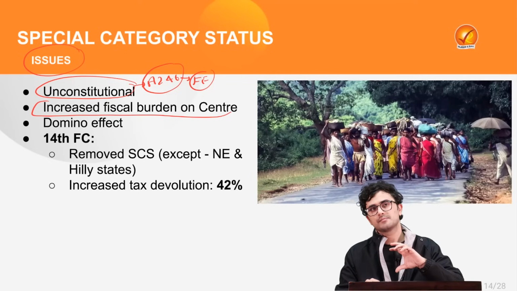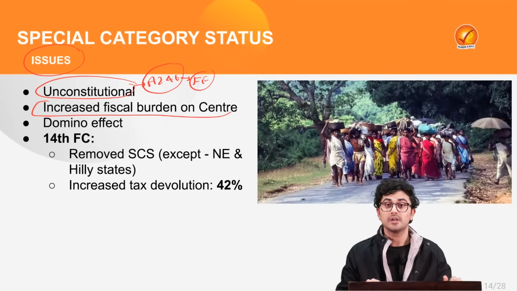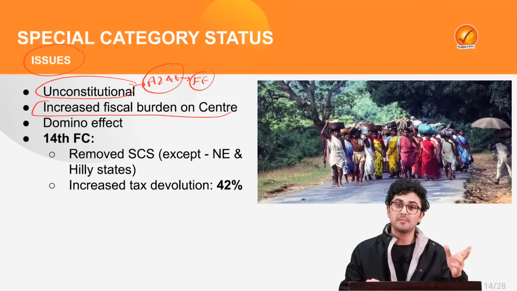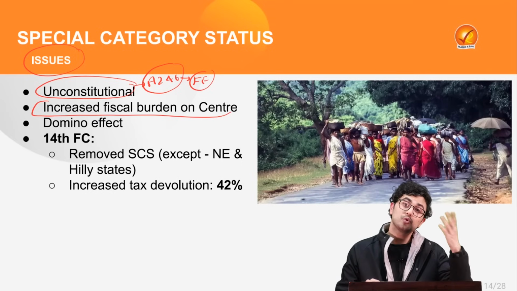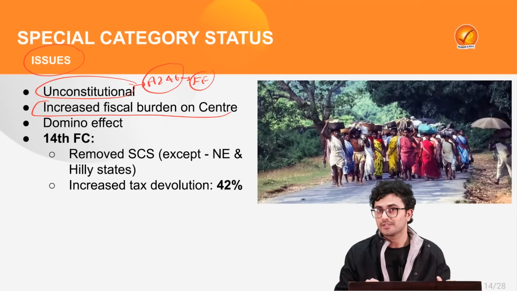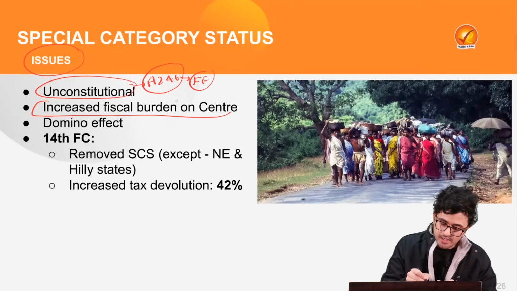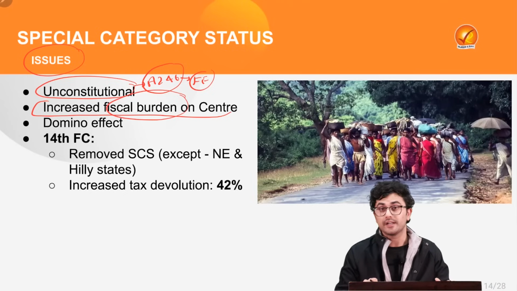Also, as we saw, when we discussed the centrally sponsored scheme, the share of the central devolution of funds increased immensely, correct? It has to pay up to 90% under the centrally sponsored scheme. So it obviously increases the fiscal burden on the center.